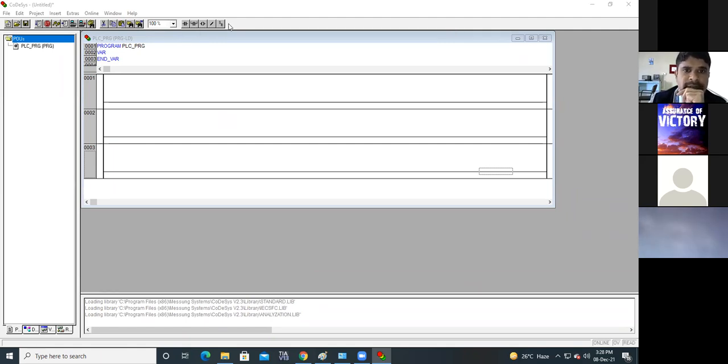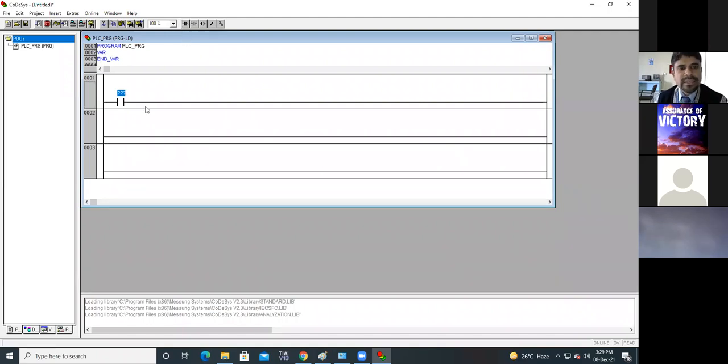Okay, now these are the instructions we have discussed up till now in the morning session and afternoon session. Now we will implement some programs here. I will take one simple switch and an output coil, and then show you how to run and simulate it. Suppose I want to use this NO instruction: click the rung where you want to place it, and click.